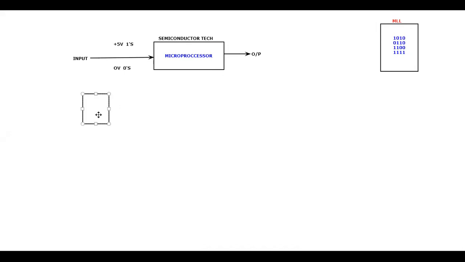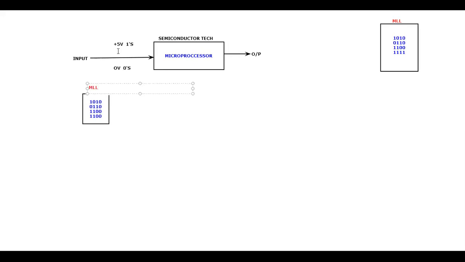I would like to consider this machine level language. Maybe I would write the machine level code itself, the same code I'll be typing. So 1010. See the difficulty. I have to see and type exactly. I should not miss any number here. And if instead of one I type zero, or instead of zero I type one, the meaning itself will change with respect to the computer. So let me call this the machine level language.